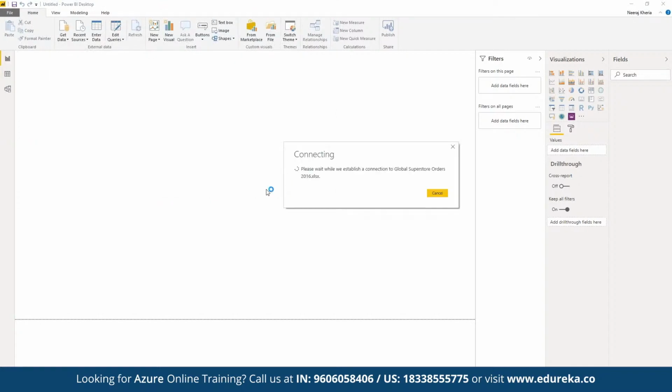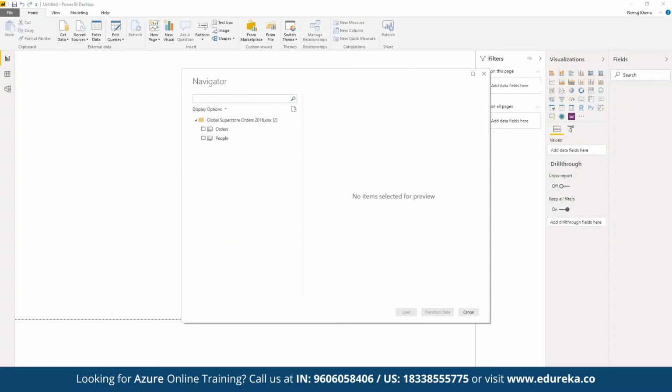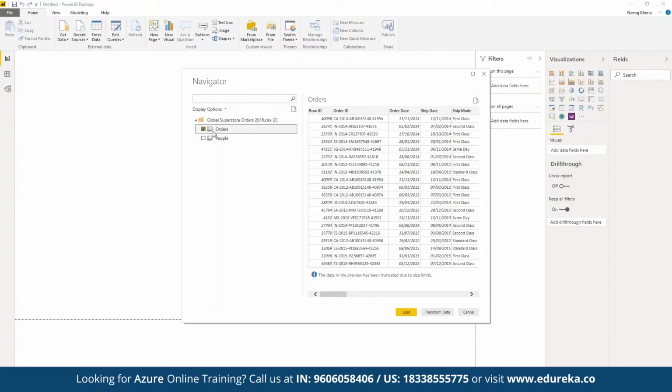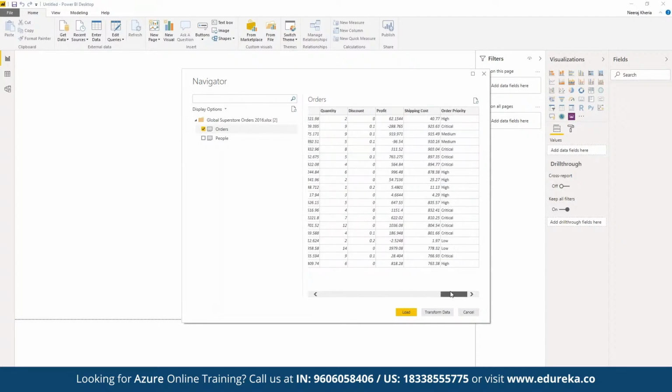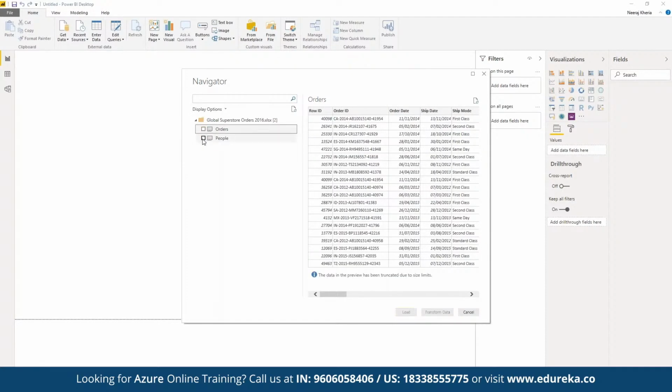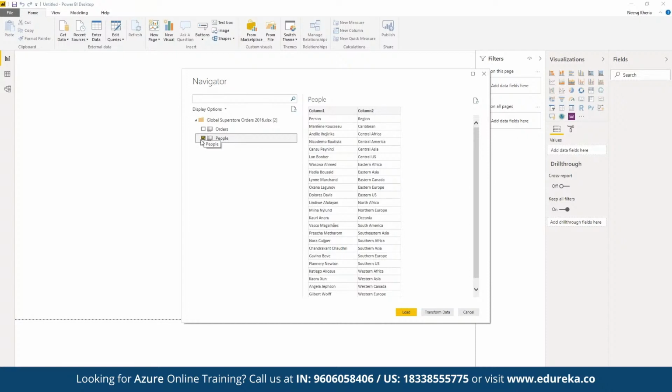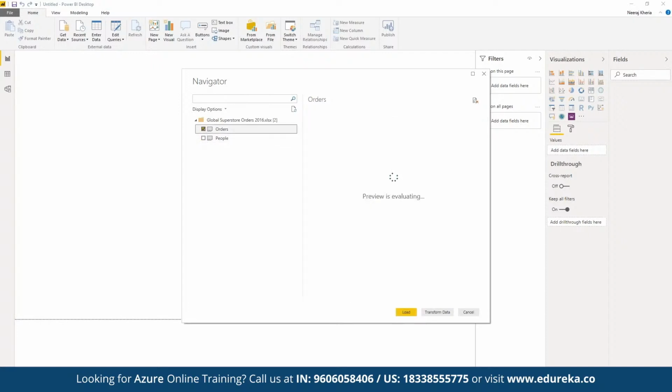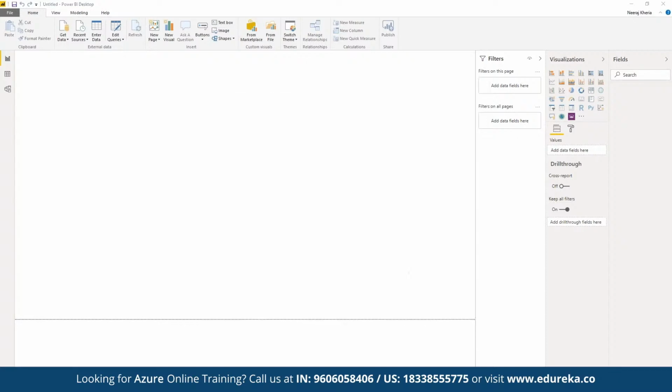First of all, this is going to read the data, and allow us to fetch a portion of the data that we are currently importing, or we can perform multiple ETL activities as per the requirement. Let's say here we have two tables. Here we have orders, and whichever sheet we choose, we can see a preview of the data available in this sheet. And then we have people, and we can see the data available for people as well. If we want to import both or just one, we can choose one. Let's say we choose this orders table, we click on load, and now the entire sheet is going to be loaded.